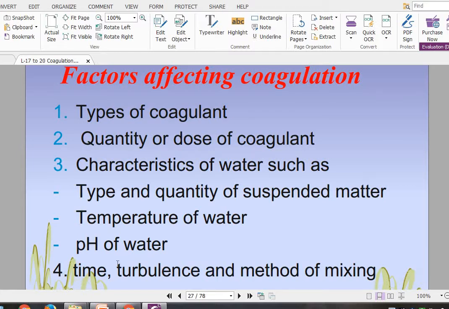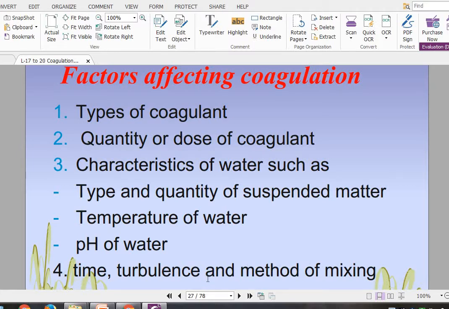And similarly, the fourth point is the time required for the process of coagulation, the retention time, and the turbulence. That means how much time you are giving the water for mixing with the coagulant, and what method of mixing you are adopting for the coagulant and the water, meaning how much turbulence you are creating.